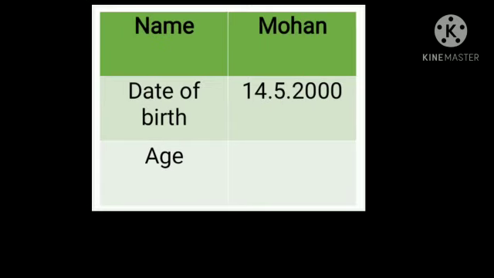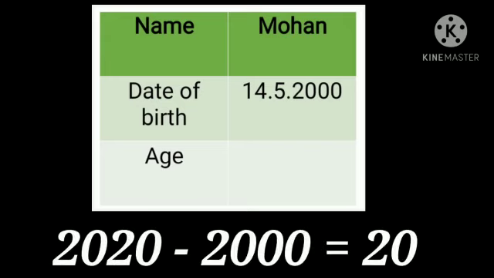Now let's see the next one. Next one is Mohan. His birth date is 14th May 2020. Again we have to find out. So from 2020 minus 2000 we get 20 years. So Mohan has completed 20 years.